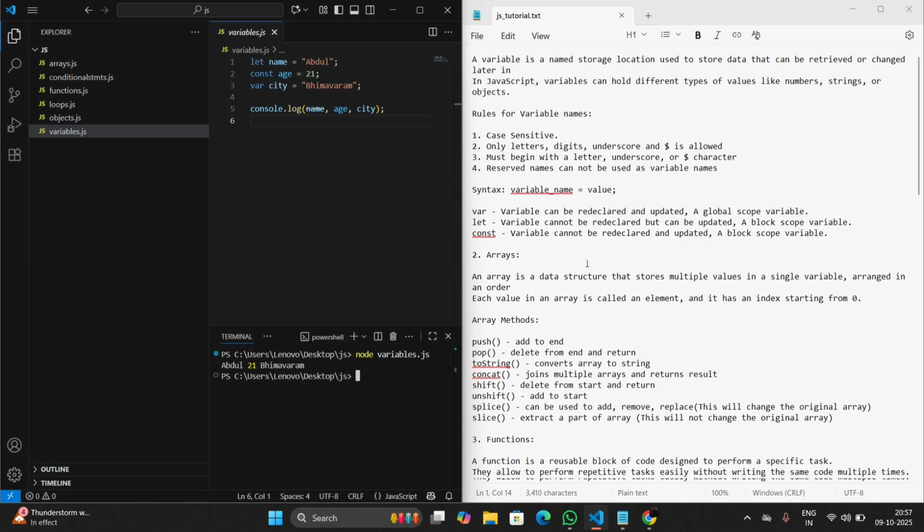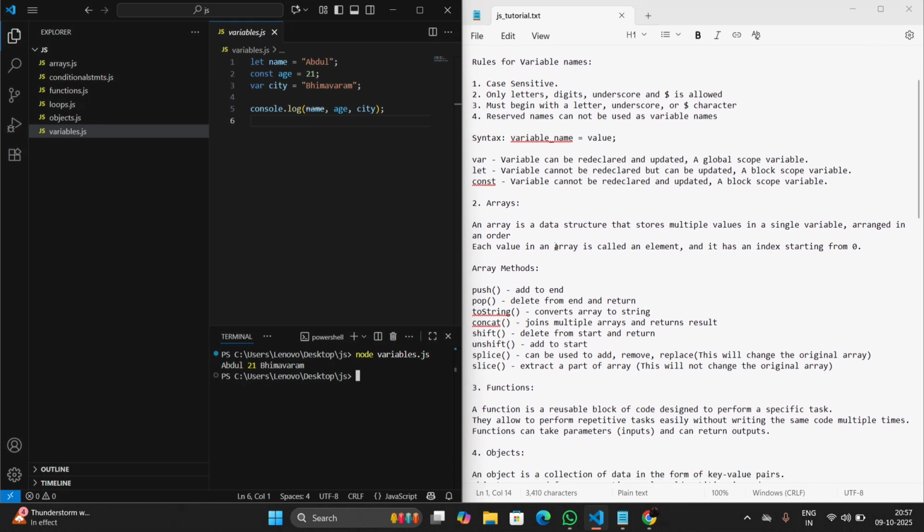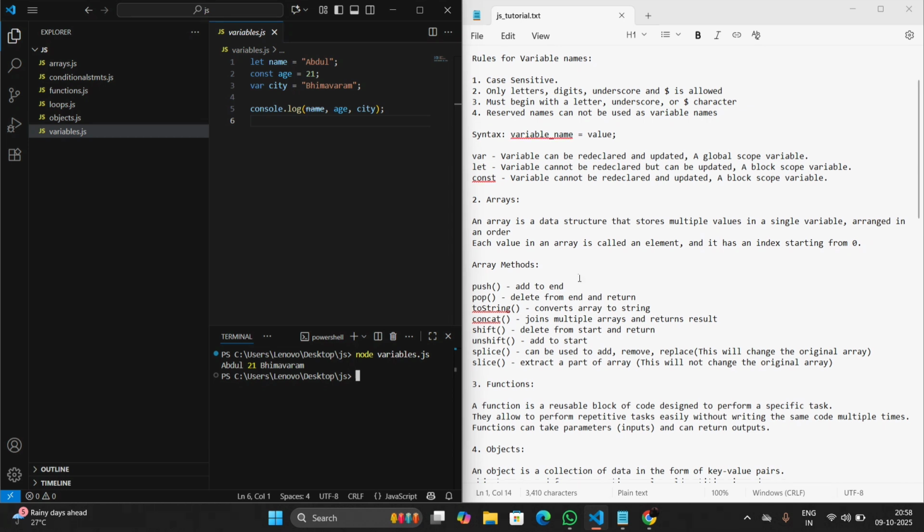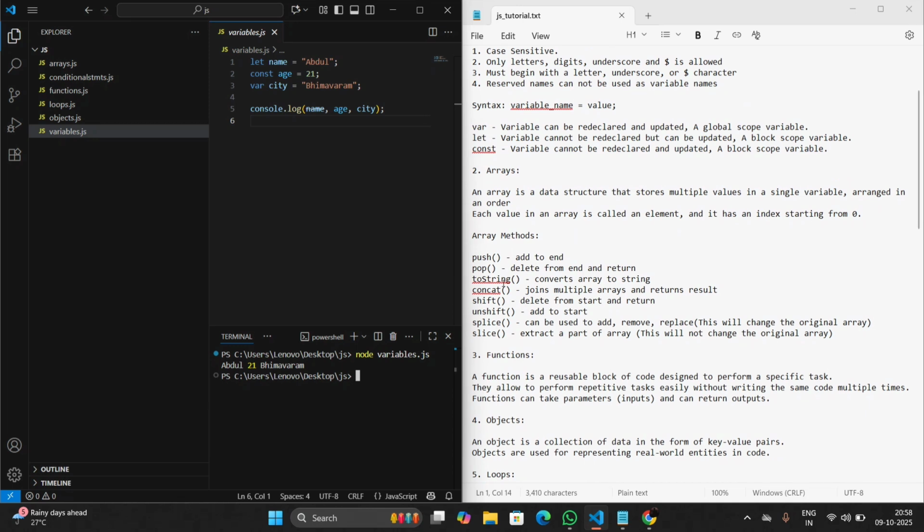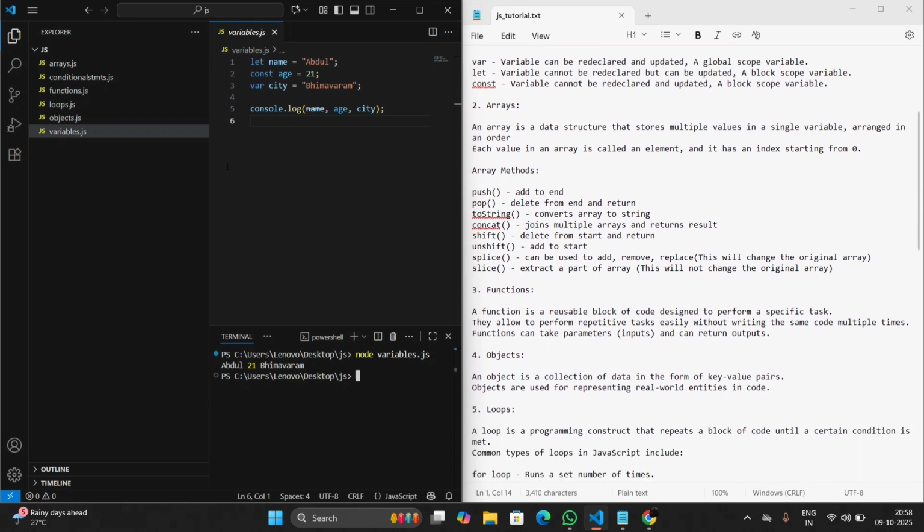The next concept is arrays. An array is a collection of the same data type which is arranged in order. Every array index starts with 0 and ends with n minus 1, where n is the size of the array. The different methods are push, pop, concat, shift, unshift, splice, and slice. Let's see a small code about arrays.